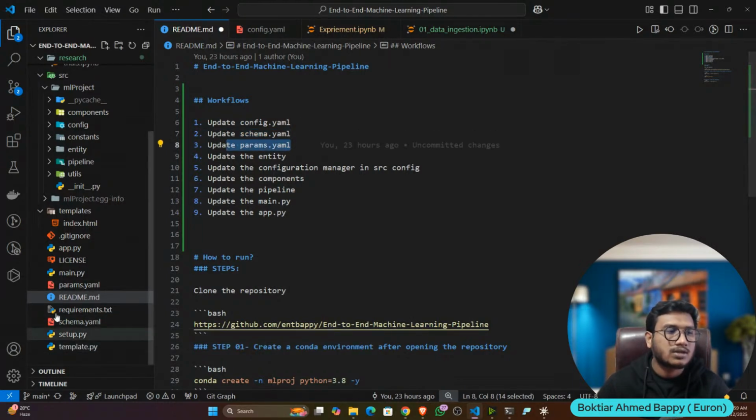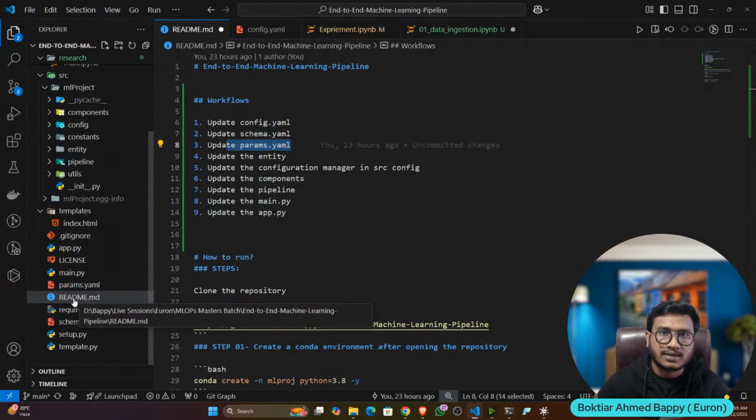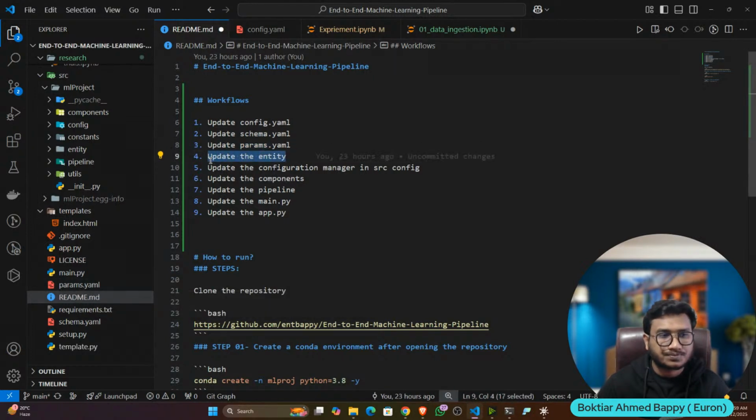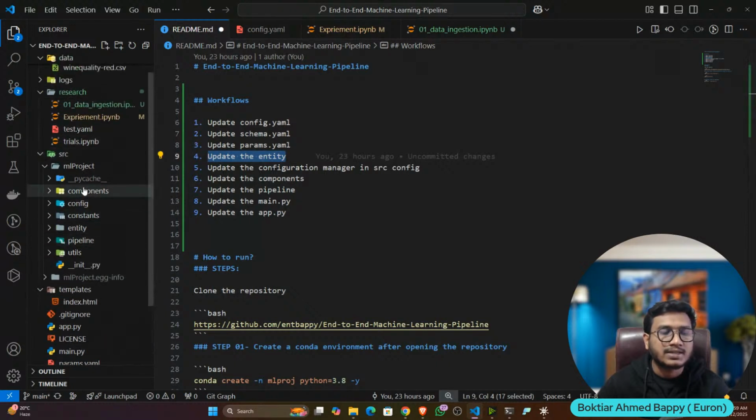Then parameters. Let's say we'll be using the elastic net model, and the elastic net model has some parameters like alpha value and L1 ratio. Later on, if you want to do hyperparameter tuning, you can also set some parameters instead of hard-coding the value. All the models have their different parameters: random forest, decision trees, every model has different parameters. Then we have entity. What is the entity? Entity means it's a return type of a function. I'll let you know whenever I write the code, that time you will get to know.